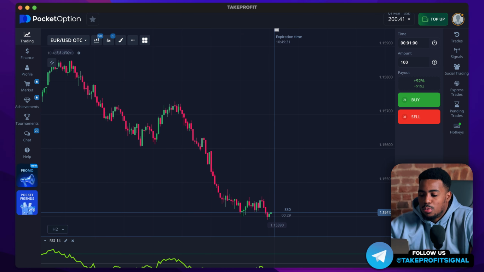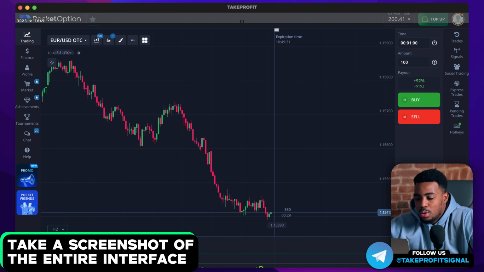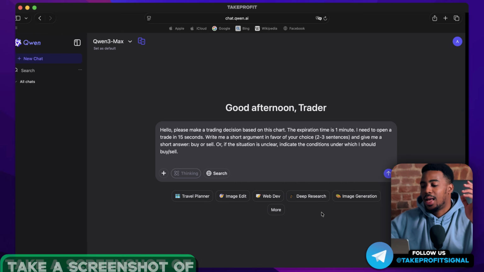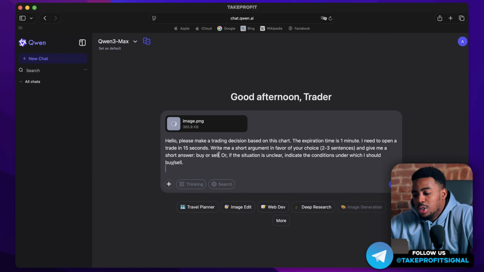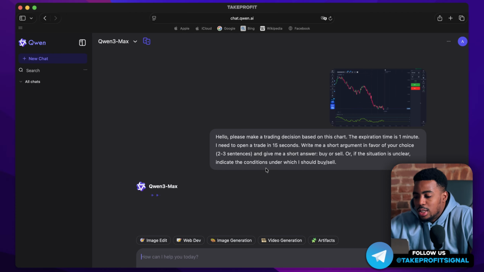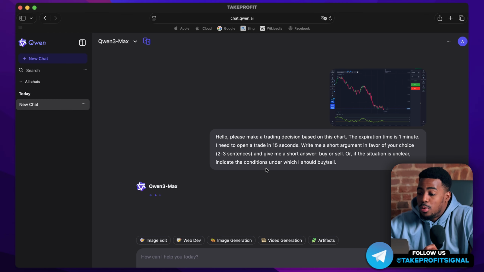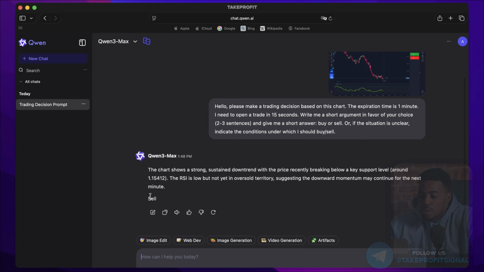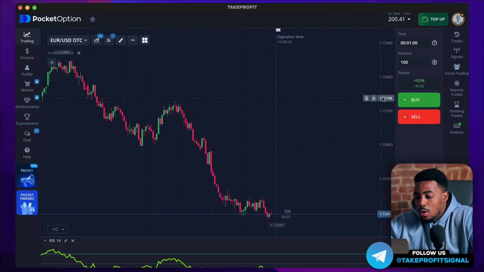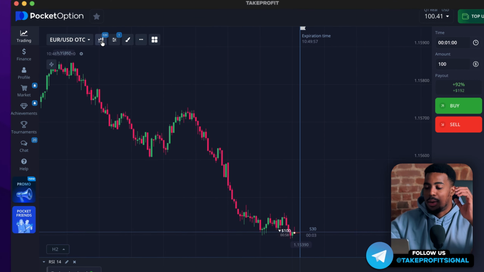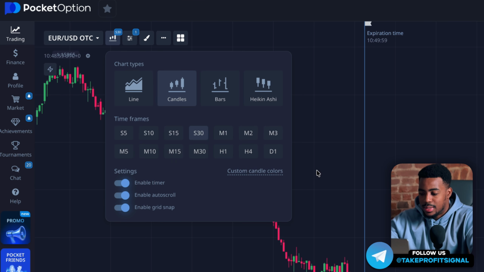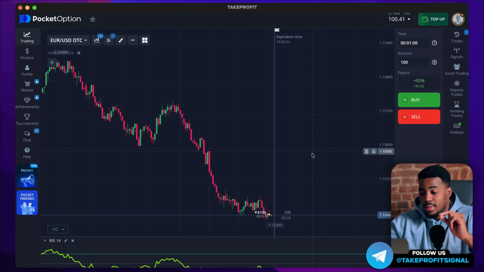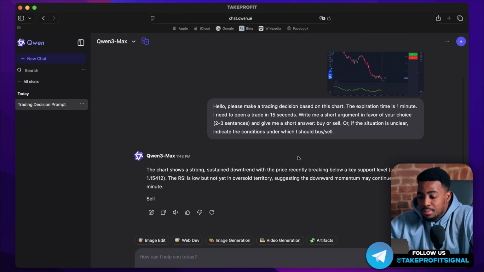Next, I go to Pocket Option, take a screenshot of the entire interface I have, and send this screenshot along with the message I just copied. Let's see what response we get. The neural network suggested that now is a good time to sell. I hope it takes into account that my candle time is 30 seconds, not 1 minute, as the expiration time.